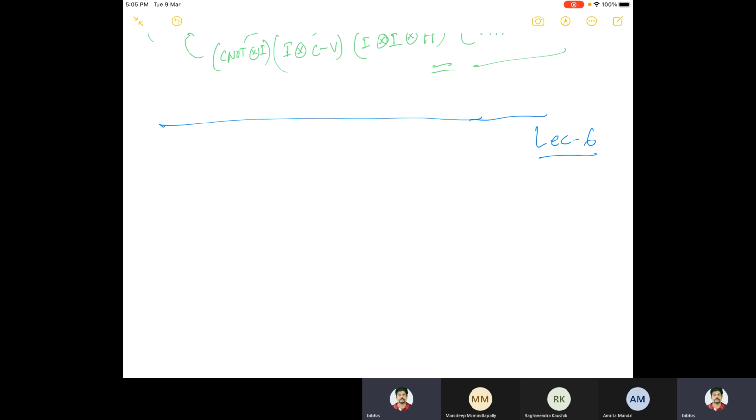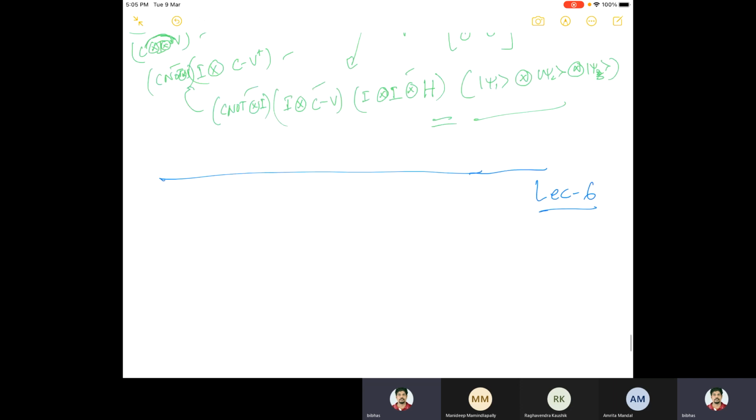Yesterday we were talking about how to prove that single qubit gates along with the CNOT gate give you universal quantum computation. Or maybe universal gates. They will form a collection of universal gates. So we are trying to prove that.